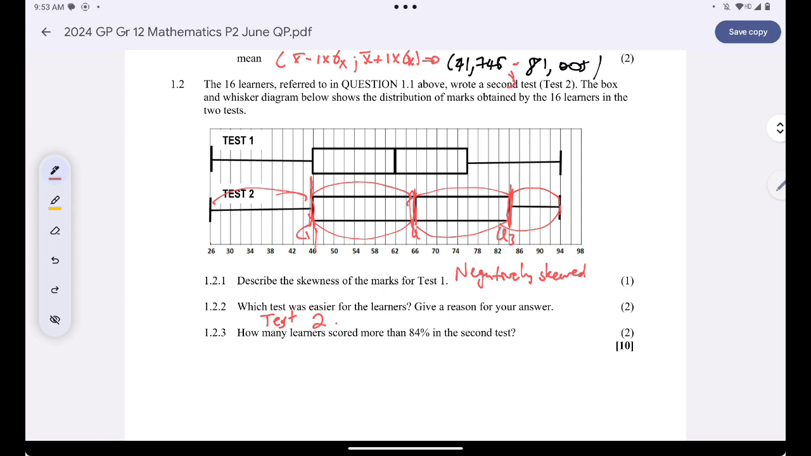Are you together? So since this part represents a quarter of learners, I'll just say 1/4. Since it's the quarter multiplied by the total number of learners, I'll get 4. This simply means that there are 4 learners who got more than 84%.